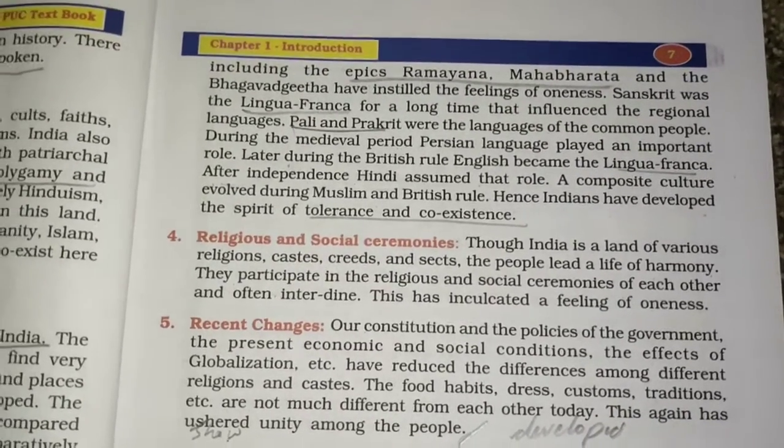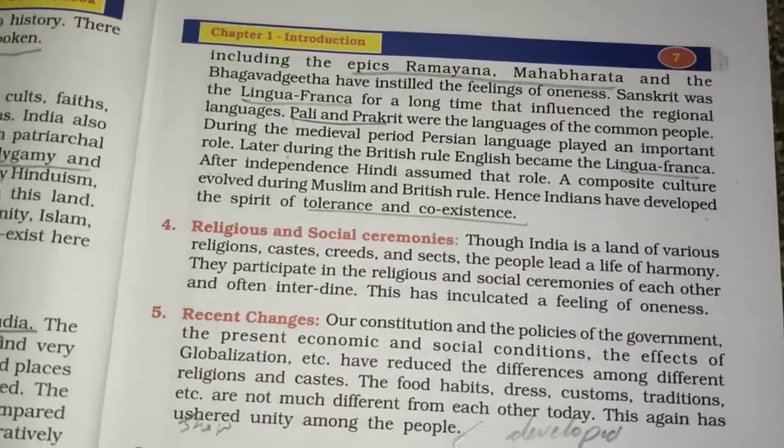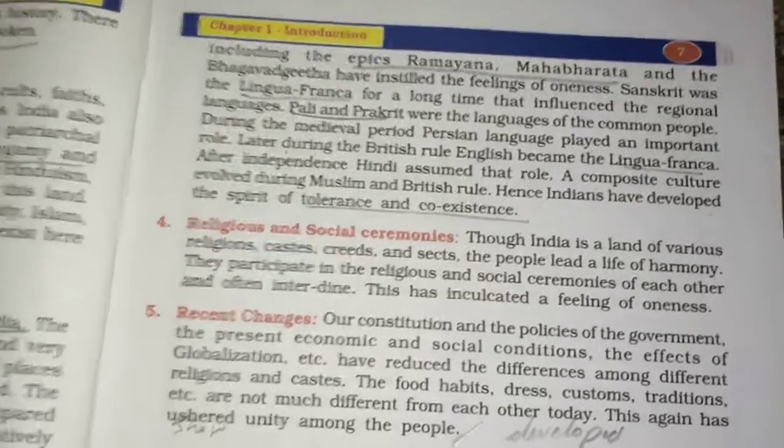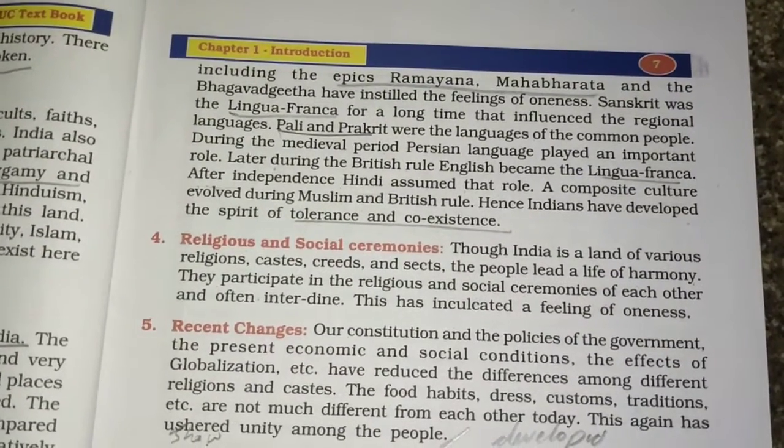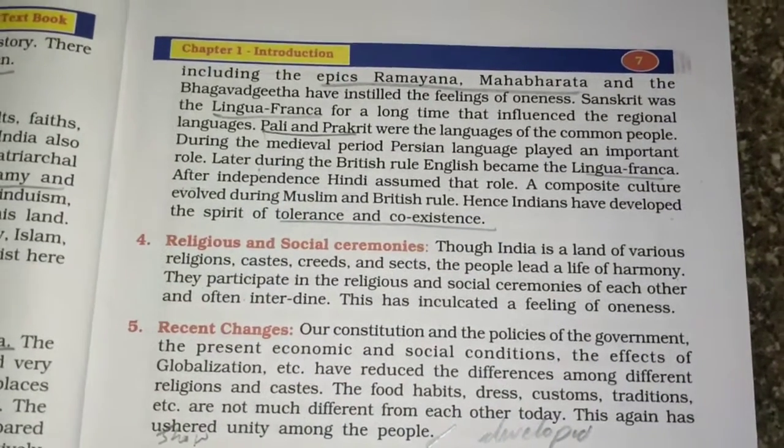The composite culture evolved during Muslim and British rule. So during Muslim and British rule, we had composite culture, Hinduism, Muslim, British rule. Hence, India has developed the spirit of tolerance and coexistence. So we tolerate every religion, every culture, and we coexist with them.